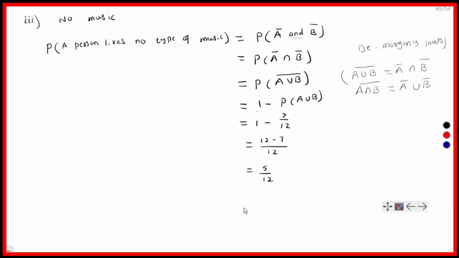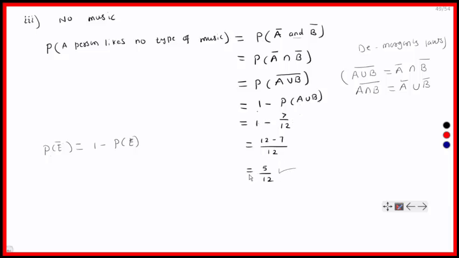We already know that the probability of an event E bar, or E complement, is 1 minus P of E. Just replace E by A union B. So the probability of A union B bar is 1 minus P of A union B. We have calculated the probability of A union B. So this is equal to 1 minus 7 by 12, which is equal to 12 minus 7 divided by 12. This is equal to 5 by 12.